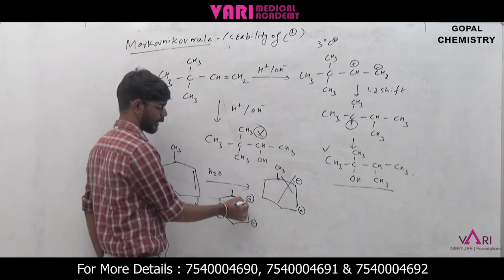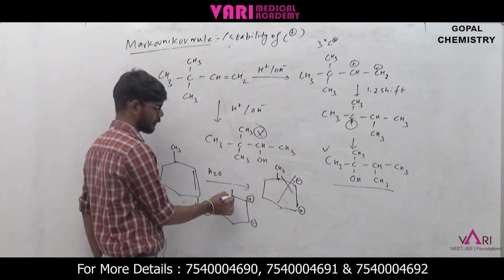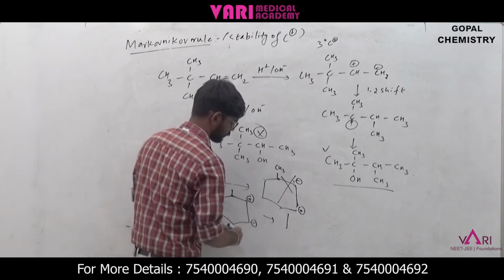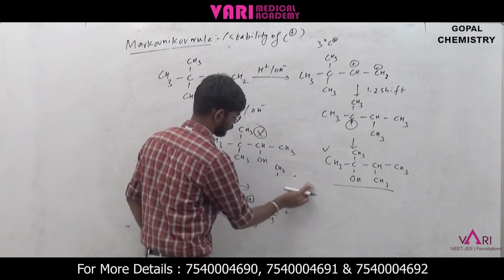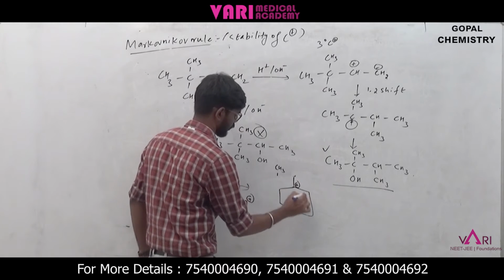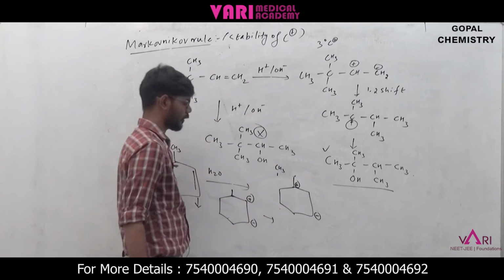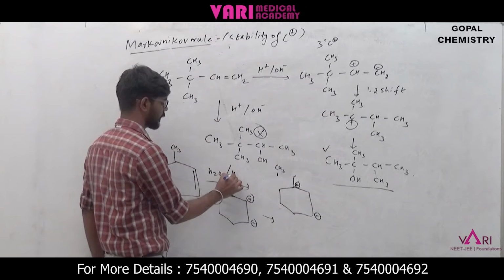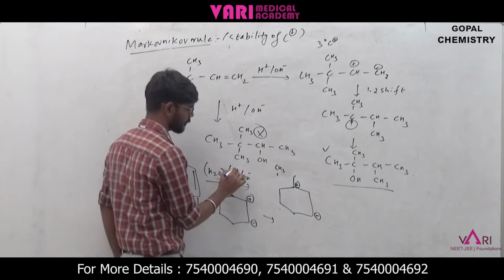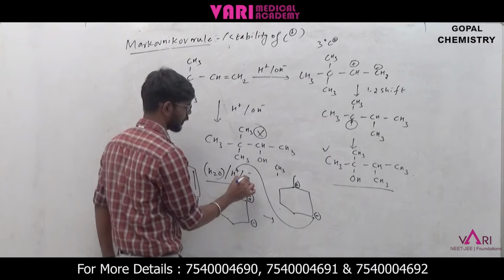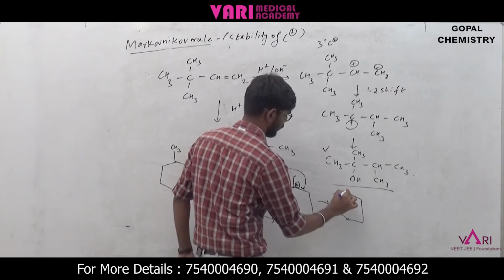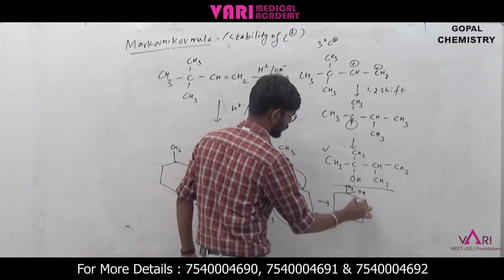So here is the secondary carbocation, right? If this carbocation jumps to here, then we will have a tertiary carbocation. Then the addition of water will take place, that is H plus and OH minus. H will go and attack this minus and OH will go and attack here. So the product will be CH3 and OH. This is the product.